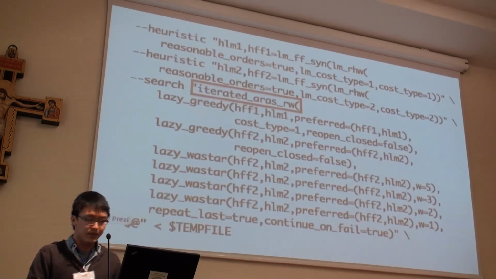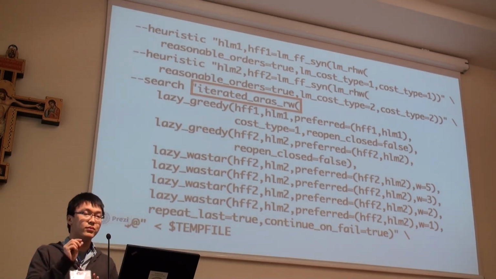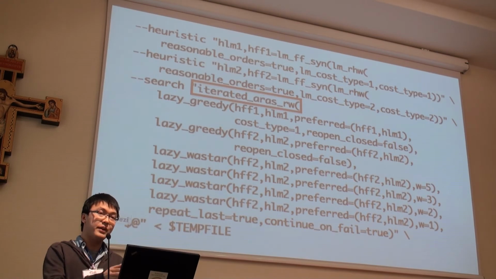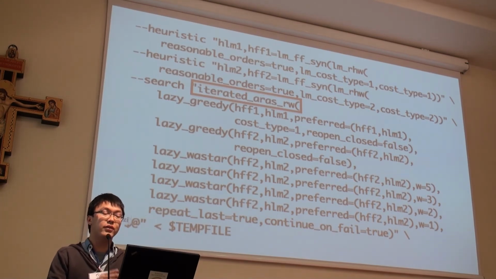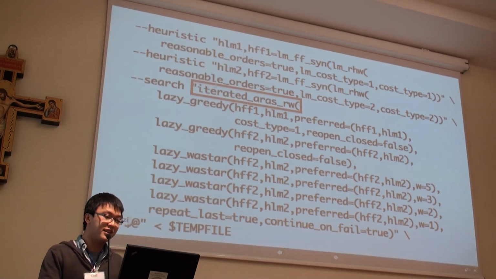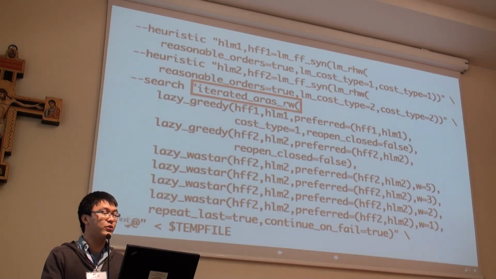Here is a small difference for you. For those of you who are really familiar with Fast Downward, you can see that this is basically the configuration for Llama, but the only thing I changed is that I replaced the iterative search with this kind of search.